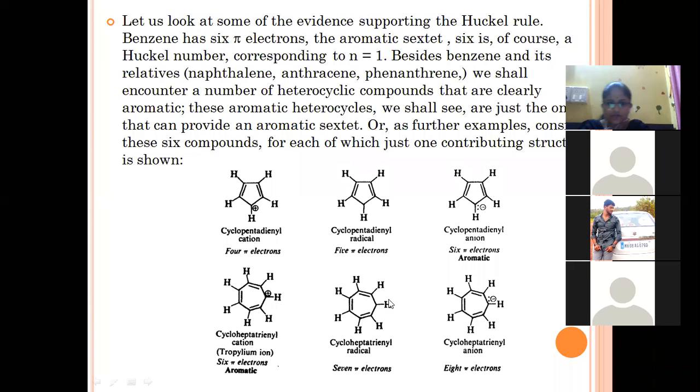So out of all these 6 compounds, only 2 compounds are aromatic, that is cyclopentatriene and cycloheptatriene cation, because only these 2 compounds will obey all the rules of aromaticity.